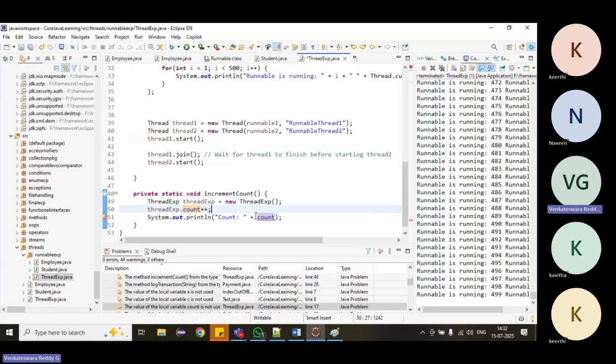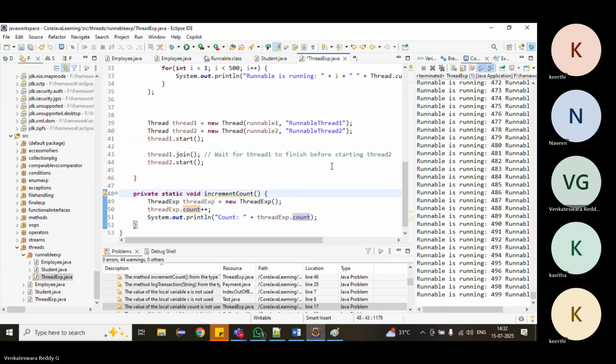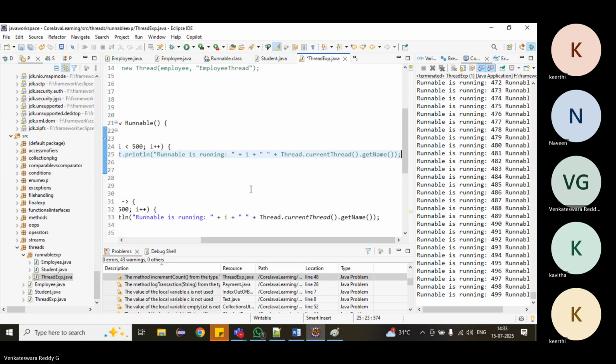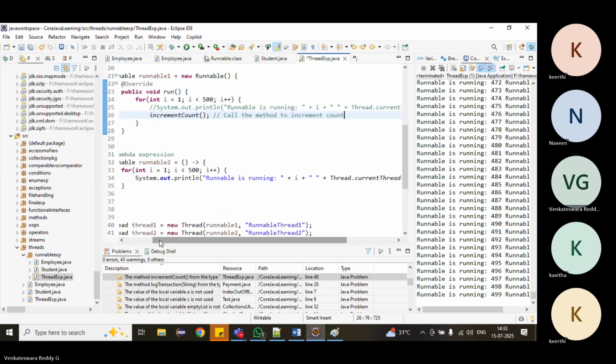Now where to call this method? Let me call it here.